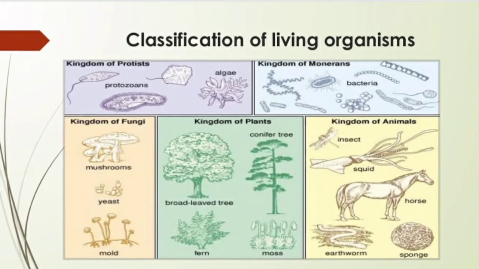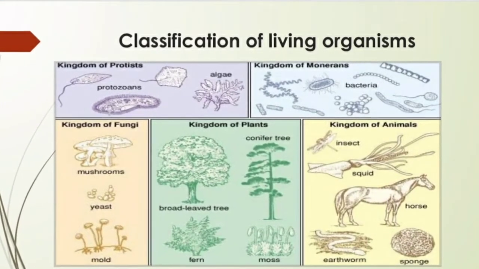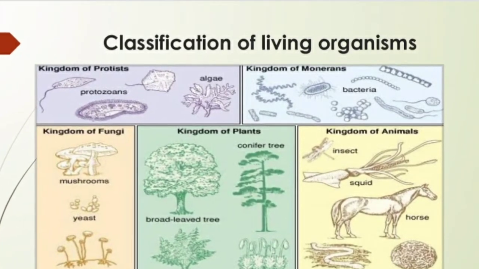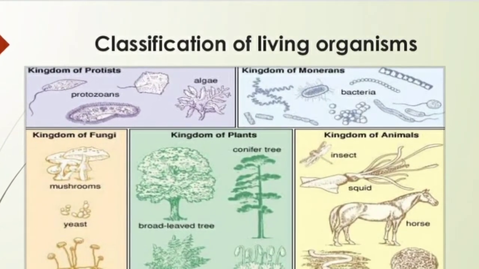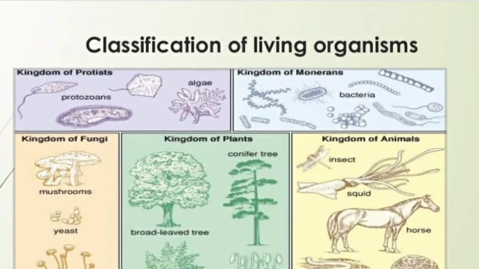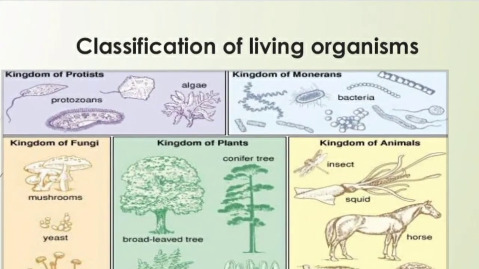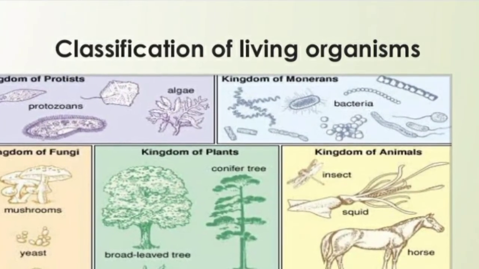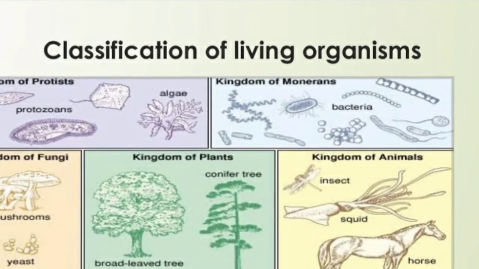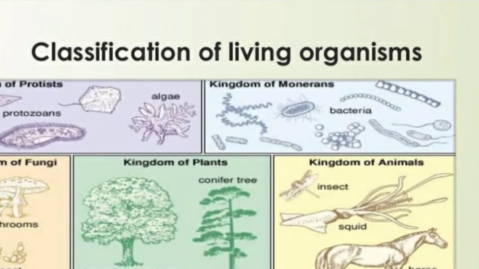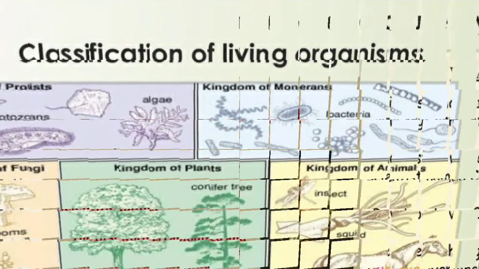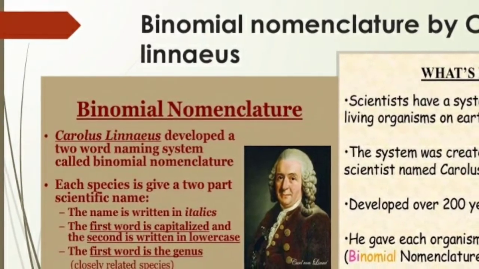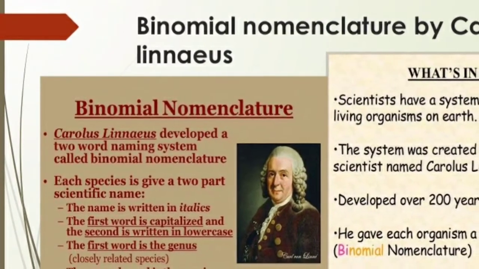Classification of living organisms. Different scientists have used different criteria and independently classified plants and animals. A hierarchy is formed in the classification that starts with kingdom Animalia or kingdom Plantae. Further groups and subgroups are formed depending upon basic similarities and differences. Binomial nomenclature by Carlos Linnaeus.